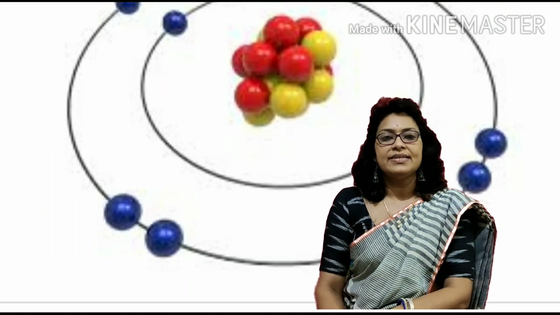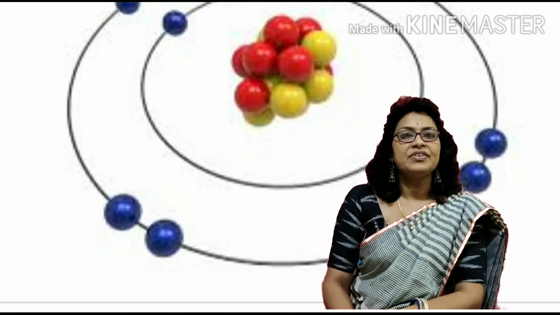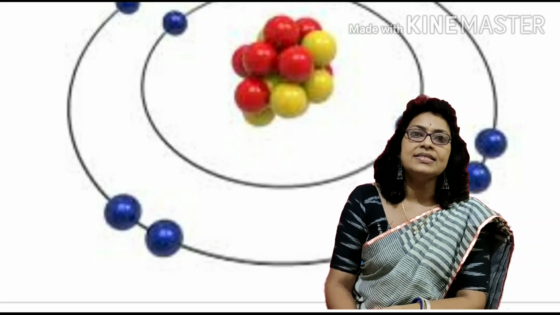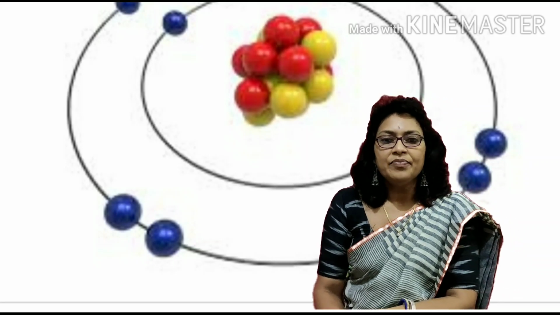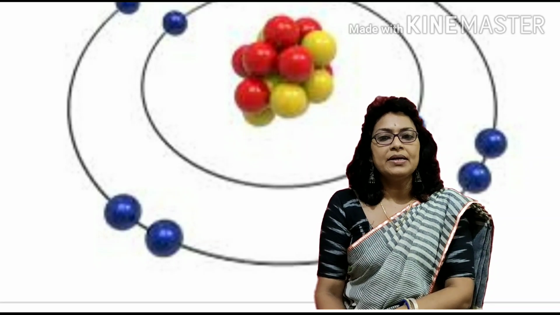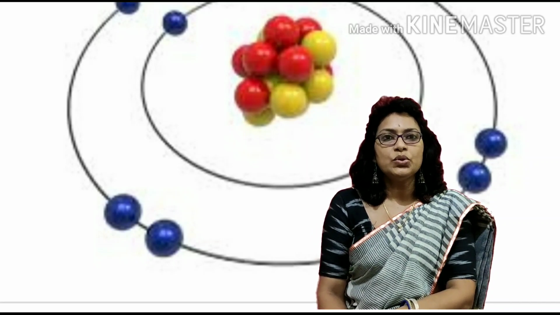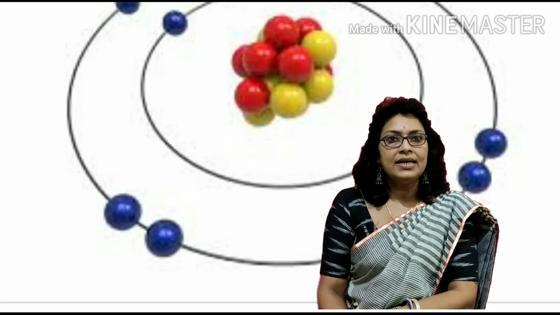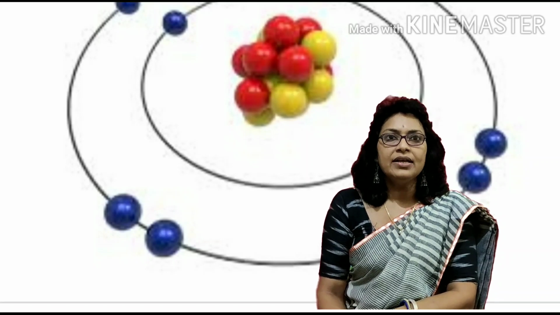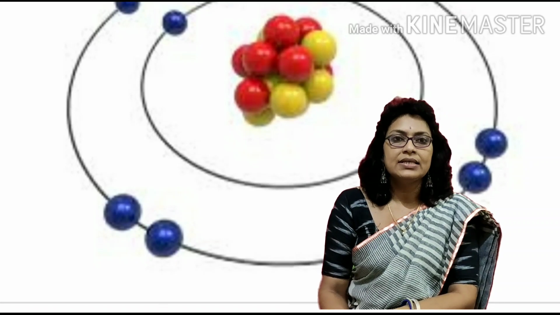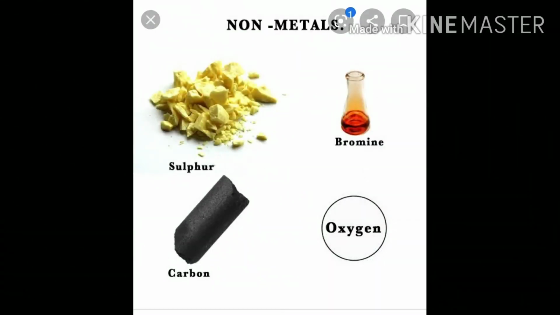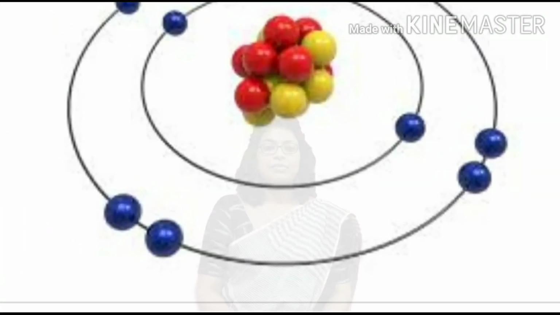Non-metals mostly exist in all three physical states, that is solid, liquid and gas. They are very few in number in comparison to metals. There are only 11 non-metals excluding noble gases. Some examples of non-metals are carbon, oxygen, bromine and sulfur.